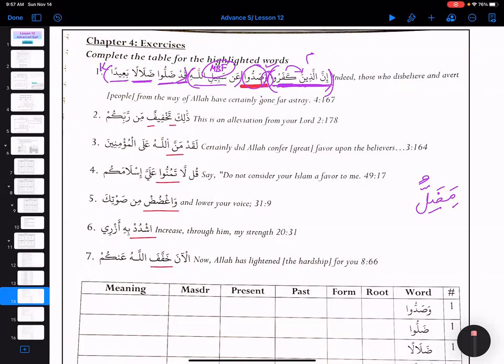لَقَدْ مَنَّ اللَّهُ عَلَى الْمُؤْمِنِينَ. So again, Allah subhanahu wa ta'ala is saying that certainly manna Allahu. Manna means doing a favor. And who did the favor? Allah subhanahu wa ta'ala. So Allah had favored who? Alal mu'minina, the believers, by giving Islam, by giving hidaya, by giving all these opportunities to strive in his path, right? This is all blessing and favors of Allah subhanahu wa ta'ala.